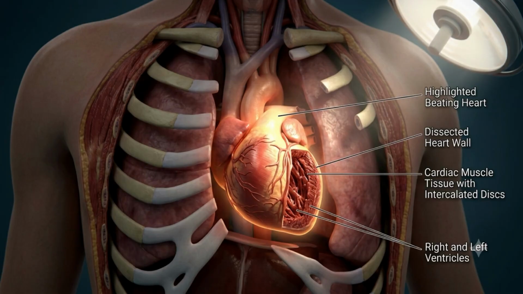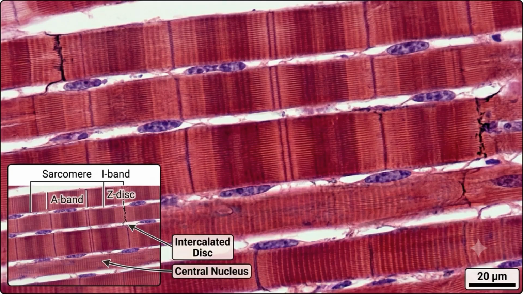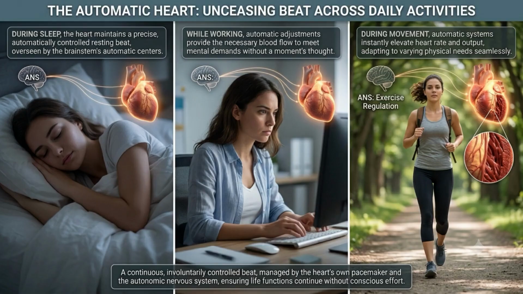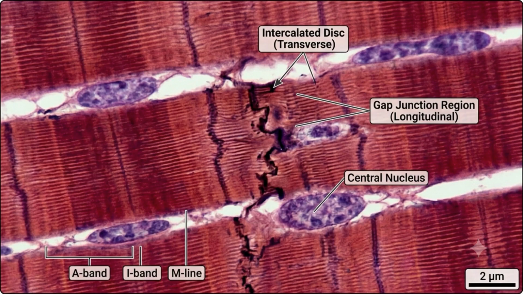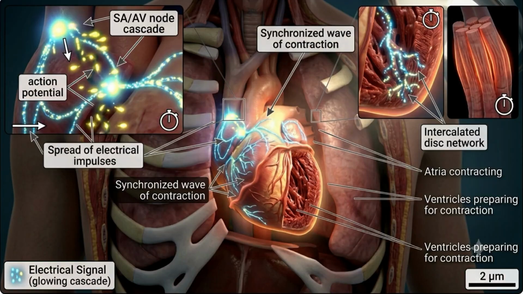Smooth muscle lines the walls of internal organs and structures, like the digestive tract, blood vessels, airways, and bladder. It contracts slowly and in a rhythmic way without you having to think about it, pushing substances through tubes and controlling the width of passages. Its cells are small and spindle-shaped, each with a single nucleus, and they do not have the banded look that skeletal muscle has. Cardiac muscle is found only in the heart.